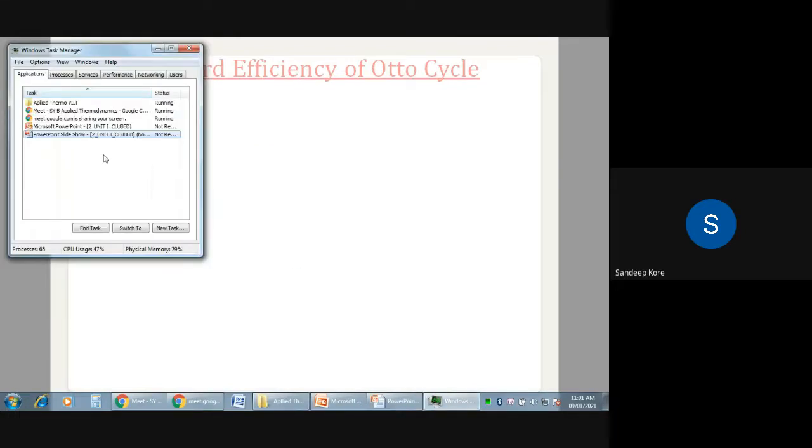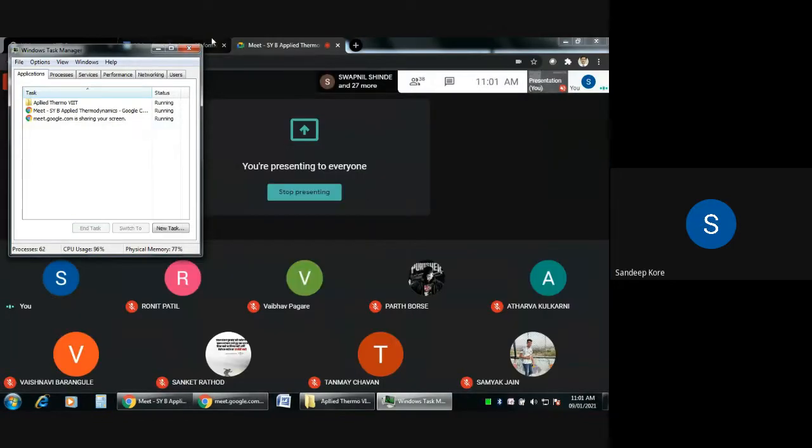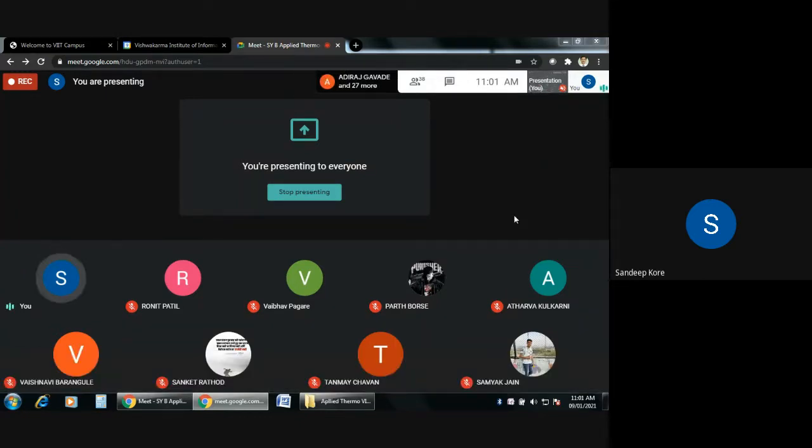And we are getting the power during which process? 3 to 4. Yeah, it's good. It is called isentropic expansion. So I think the things are clear to you. If any doubt, please ask, then we will move ahead. Don't keep the doubts in mind. If you have any doubt, please ask me.